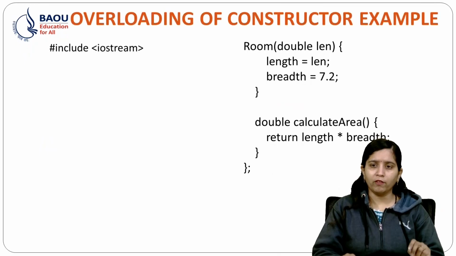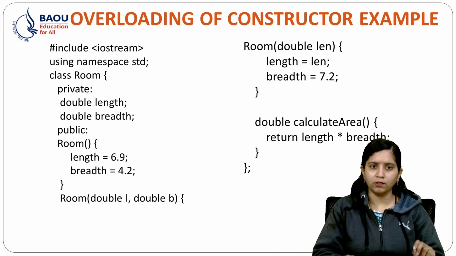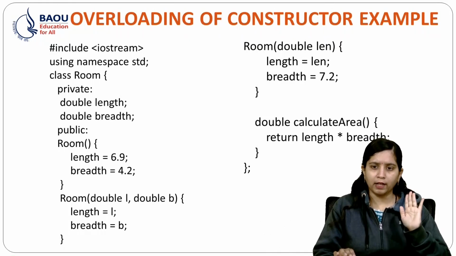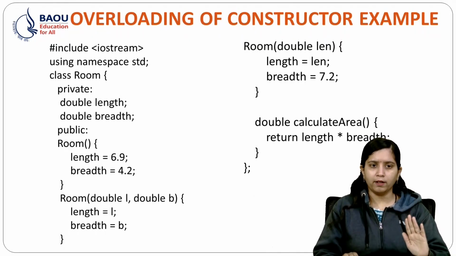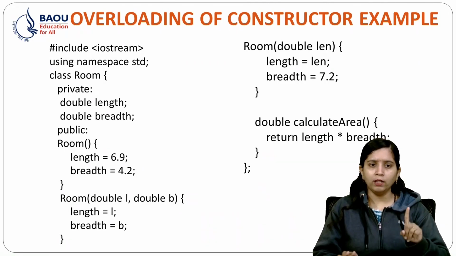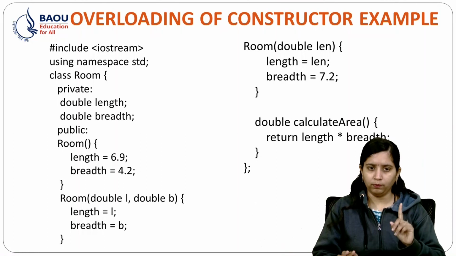Now let's see one example of overloading of constructors. I have taken Room as my class name. Over here I have two data members, length and breadth. In that I have one constructor, that is Room, in which length is equal to 6.9 and breadth is equal to 4.2.